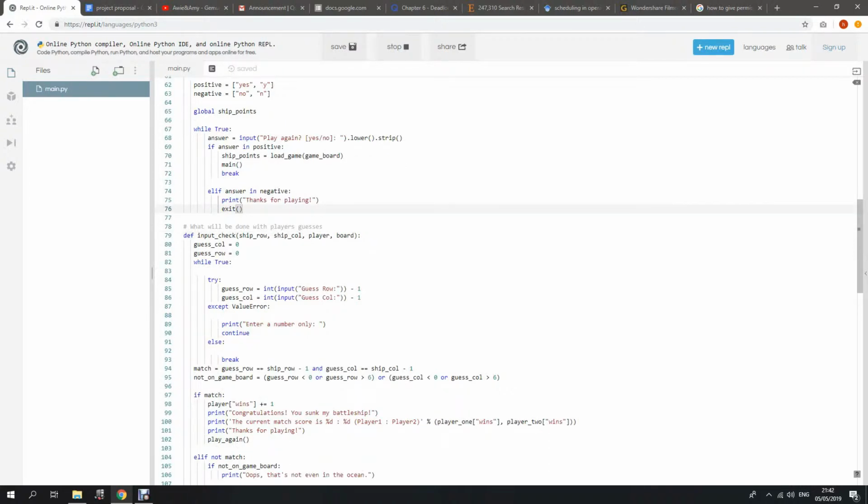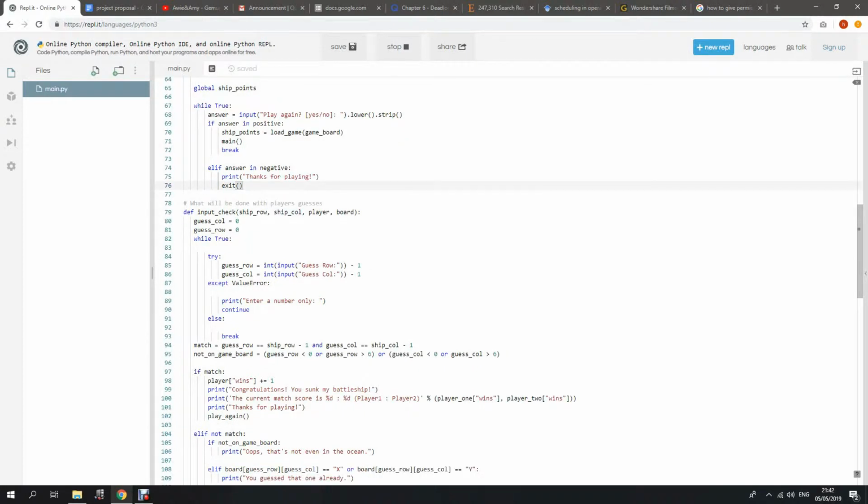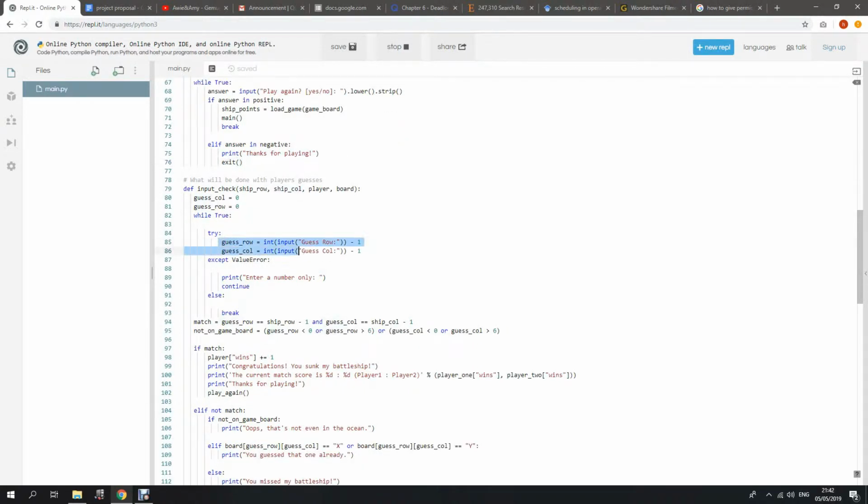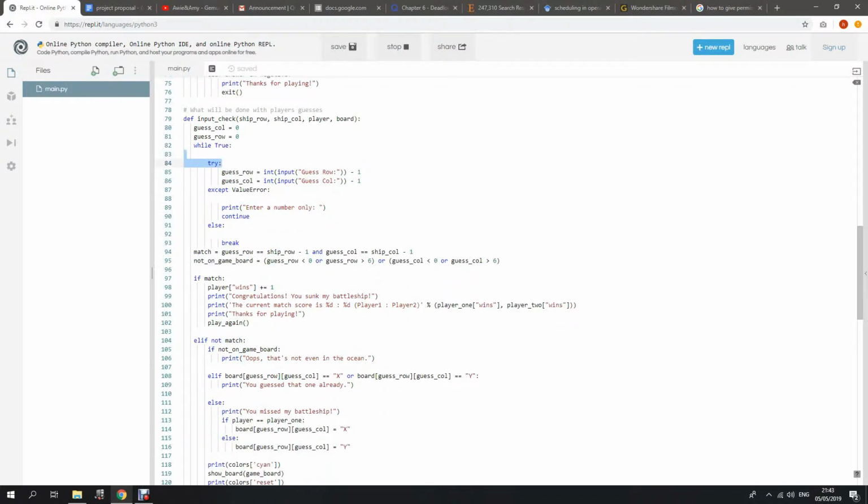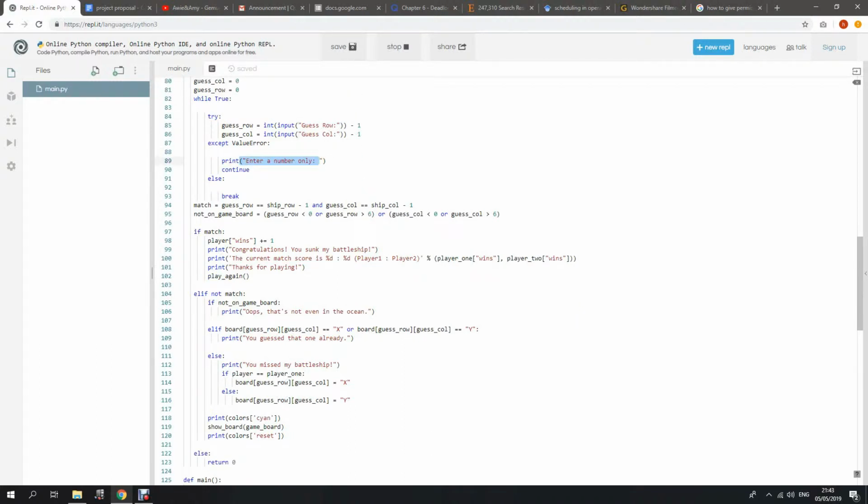Next function, what will be done with player guesses? This is what will show after the player begins the game. It will ask for the guess of the row first and the second one is the column. If the player puts in not a number but an alphabet, it will show enter numbers only. And it will show how many guesses there are and how many guesses matched or not.